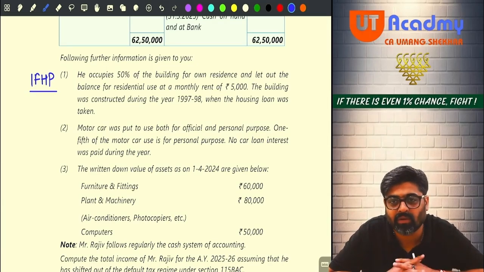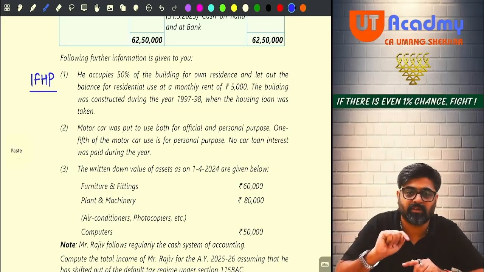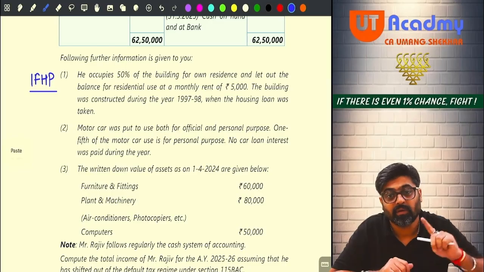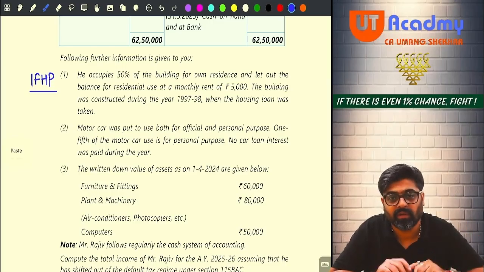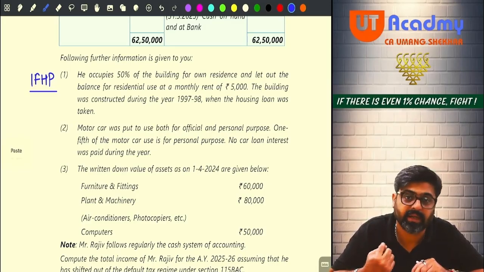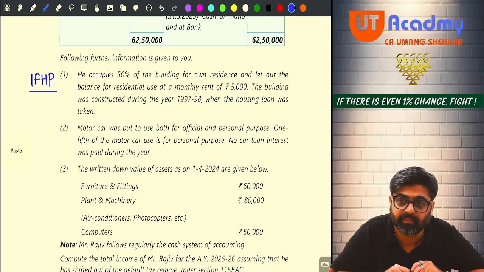Maximum 30,000, no? So, half part is LOP, half part is SOP. Whatever interest on the housing loan will come for the SOP portion cannot be claimed more than 30,000 because the housing loan was taken prior to 1st April 99. Okay, no? This should be immediate.